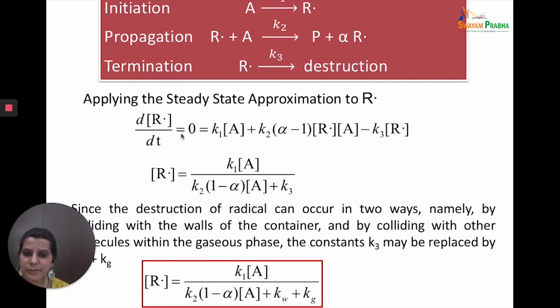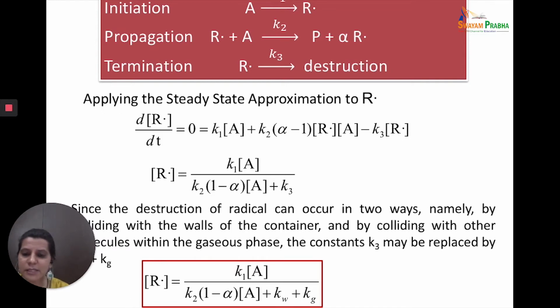If I make this equal to 0, I get the value of the concentration of radical, which is K1A upon K2(1 minus alpha)A plus K3. Now, the destruction of the radical can occur in two ways, either by colliding with the walls of the container or by colliding with the other molecules. So this K3 can be replaced by Kw and Kg. So we will have R dot is equal to K1A upon K2(1 minus alpha)A plus Kw plus Kg.